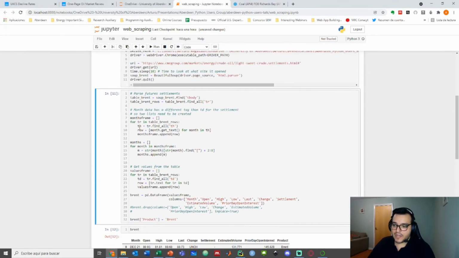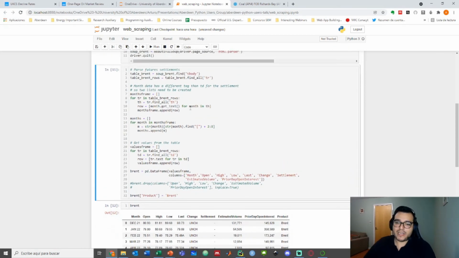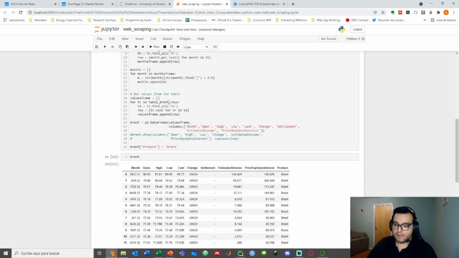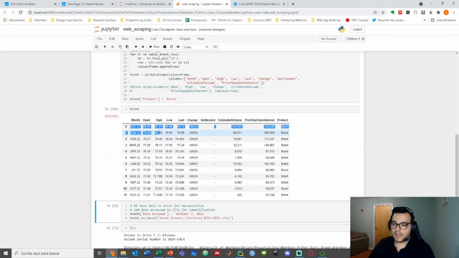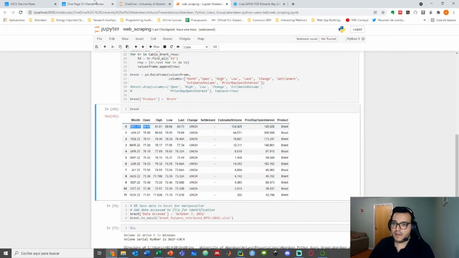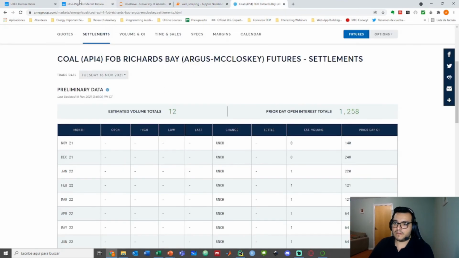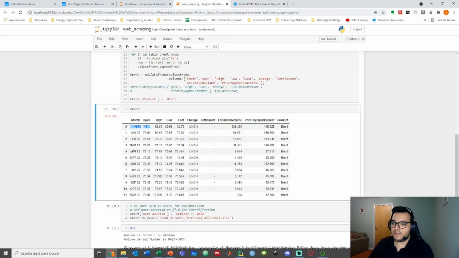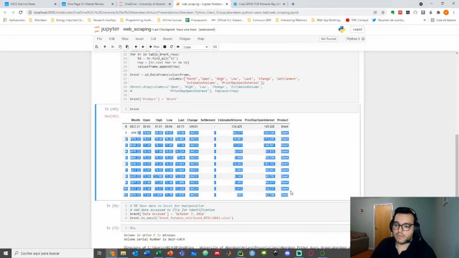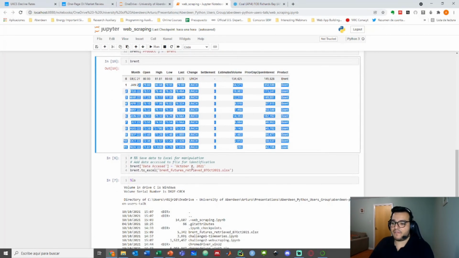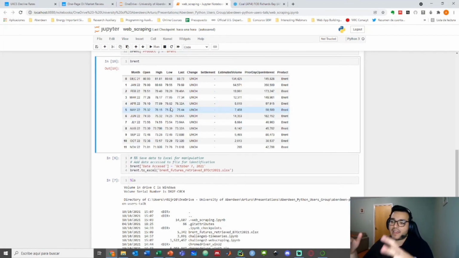Then I just do some data munging, because it gets the information, which again, you do this once and then you just have to update. And it will give me the price, the same table you see over here. In another product, it gives me the price of Brent. And from here, I can save into Excel, I can plot, I can add to other curves. So now the possibilities are endless.